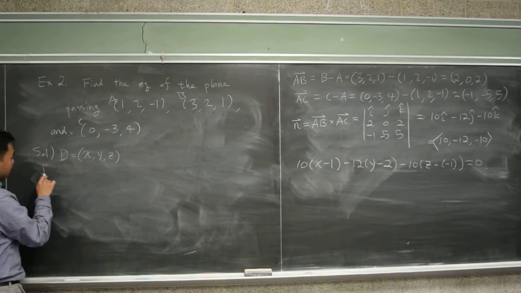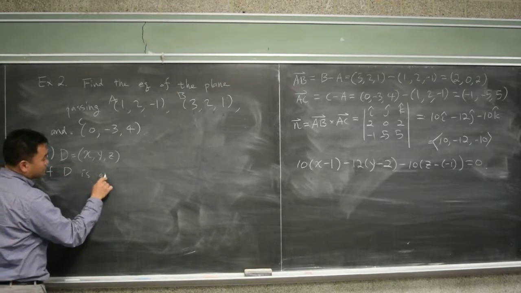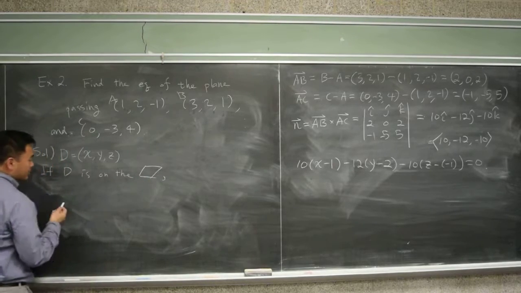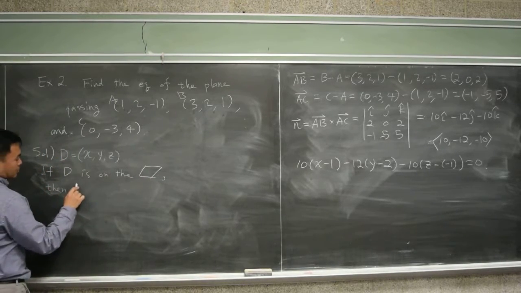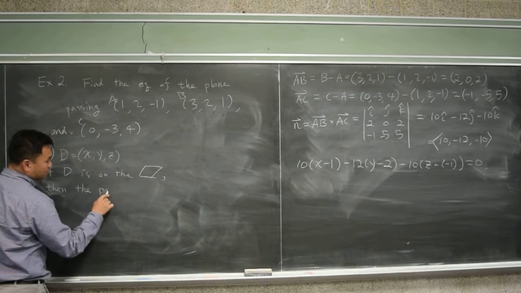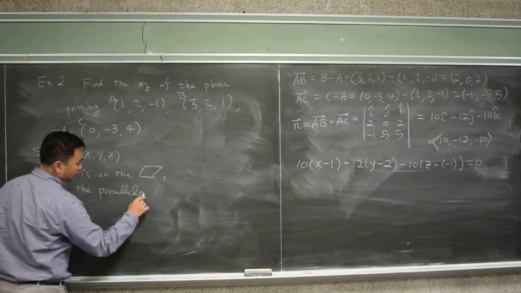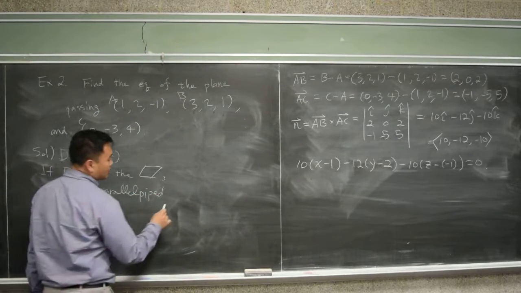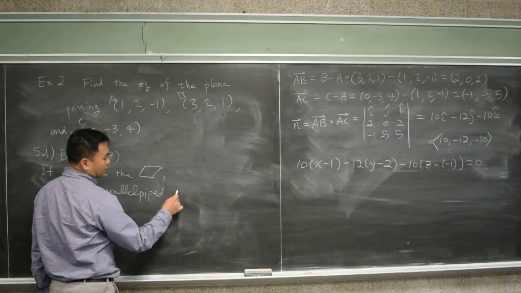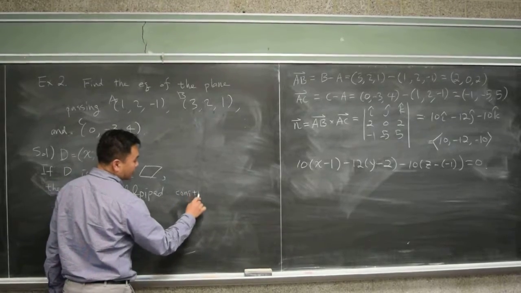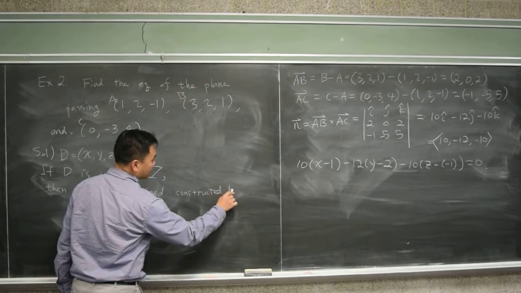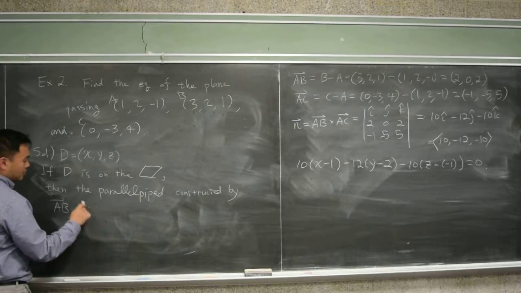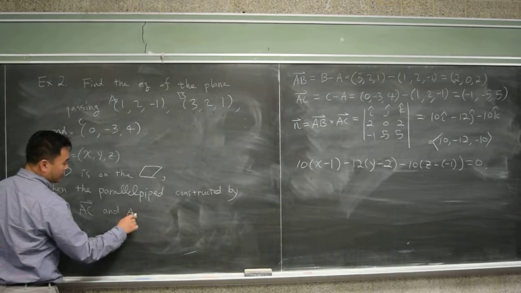If D is on the plane, then the parallelepiped constructed by the vectors AB, AC, and AD.